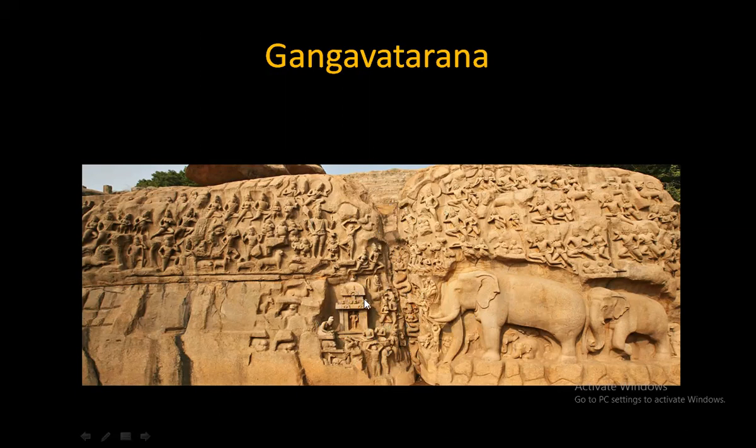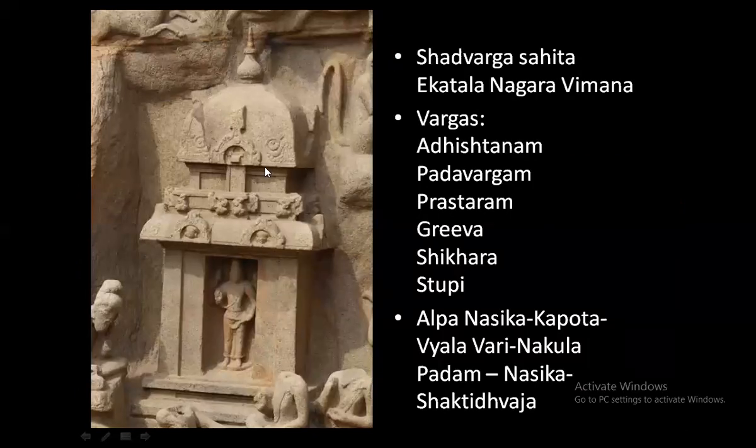Okay, but for us what is important is, look at the Badrinath temple that is here. All the Shadvargas are here: Adhisthana, Padavarga, Prastara, Griva, Shikara, Stupi. All Shadvargas are depicted here. It is a Shadvarga Sahita Ekatala Nagara Vimana, a four-sided Vimana. Okay, there are Alpanasikas, and then there is a Kapota, and there is a Vyala Vari. This type of Vyalas put in a line is called Vyala Vari.